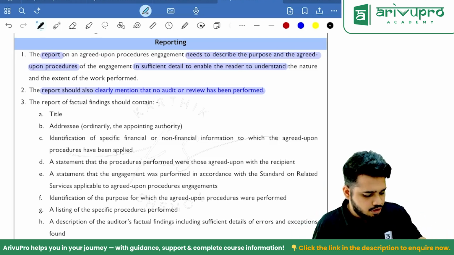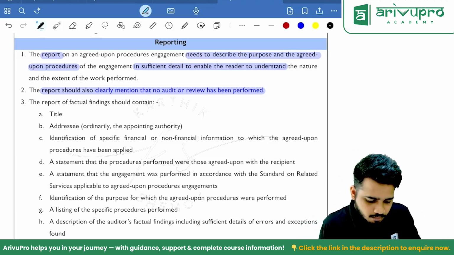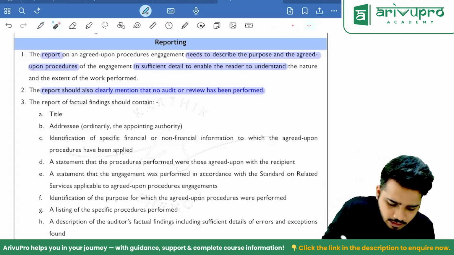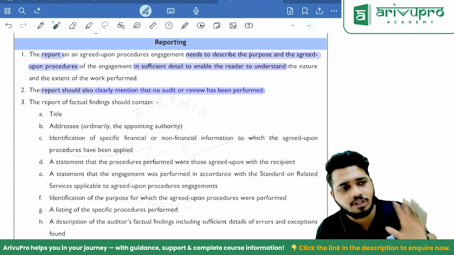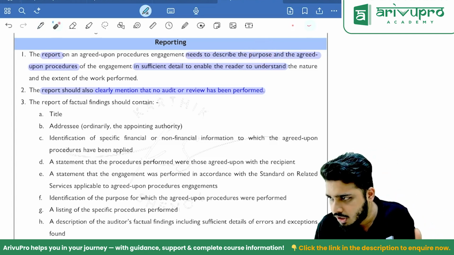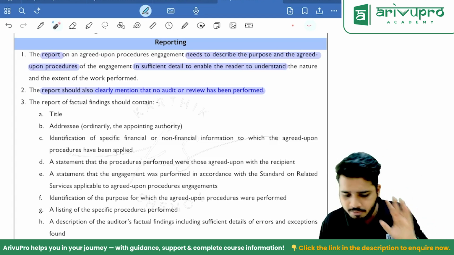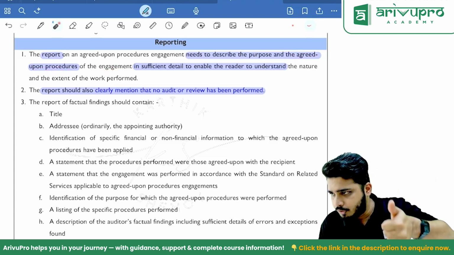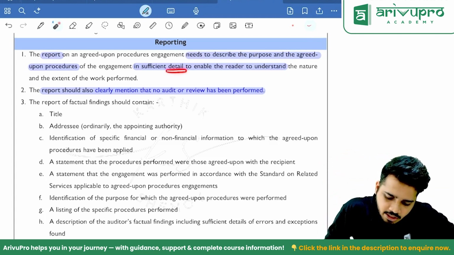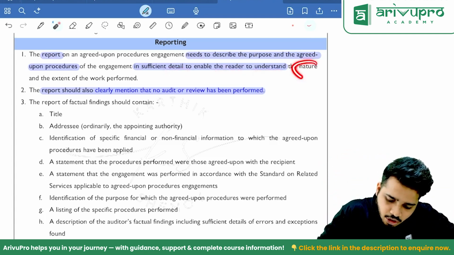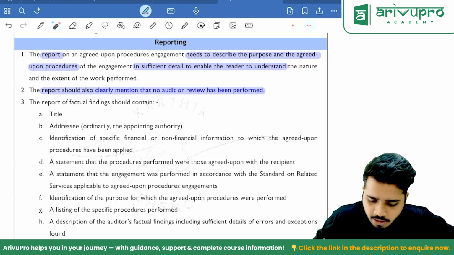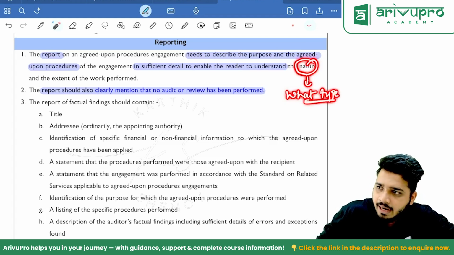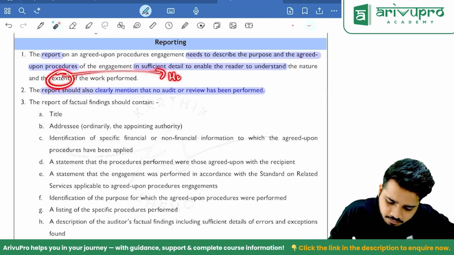Reporting part. In case of AUP, how do we need to report? The report on agreed upon procedures engagement need to describe the purpose. Yes, clearly describe the purpose. Why are you doing this? For what is the purpose of doing reconciliation? Right? Could be management's purpose. So describe the purpose clearly and the agreed upon procedures of the engagement. Both you have to tell what procedures you are putting, what is the purpose, and in sufficient detail to enable the reader to understand the nature of work performed and the extent of work performed. Nature means what? What type? Clear? And extent means what? How much?